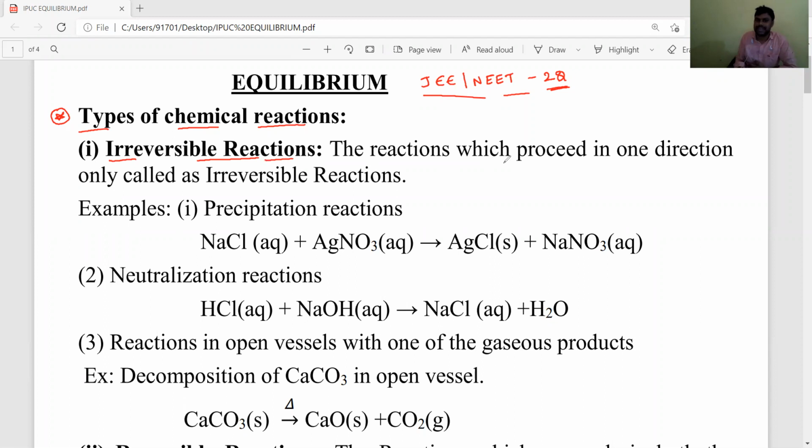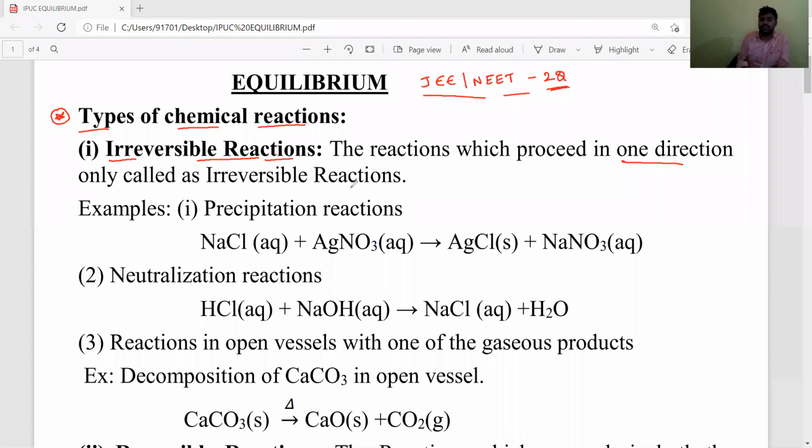Irreversible reactions are the reactions which proceed in one direction only. Such reactions are called irreversible reactions. Mainly these irreversible reactions are carried out in an open vessel, which means not in a closed container.